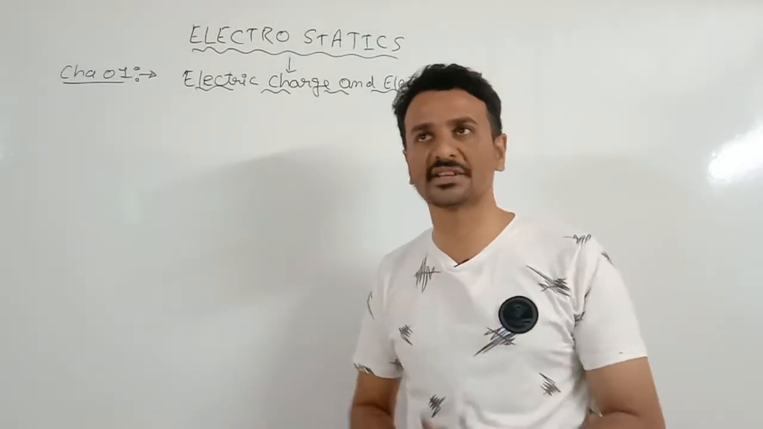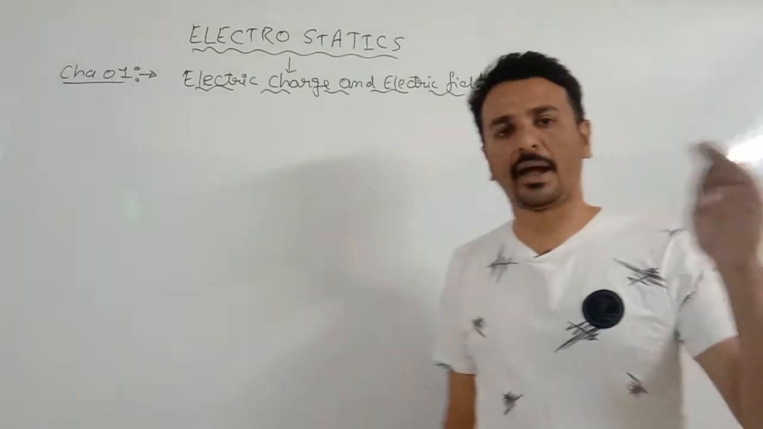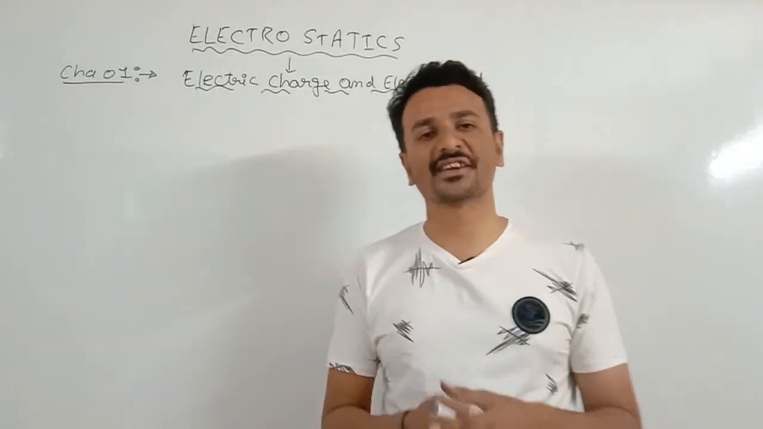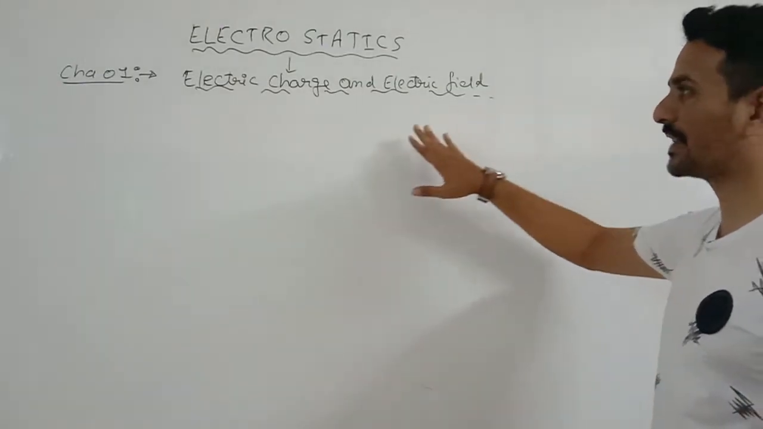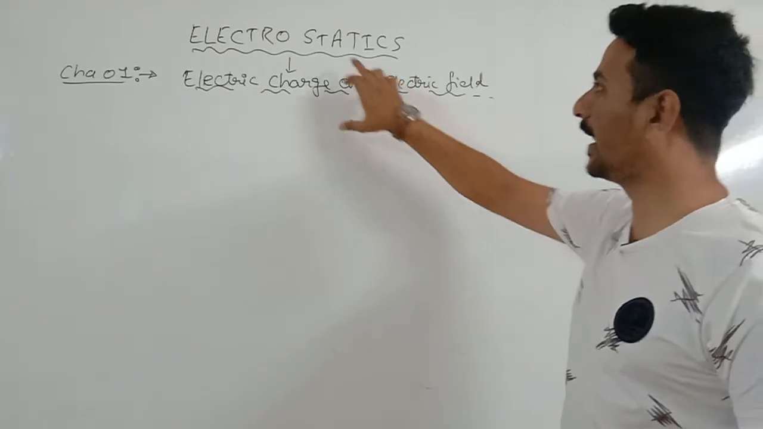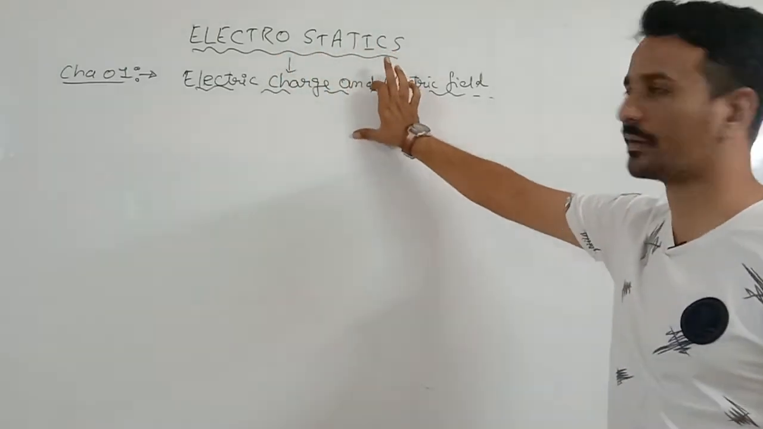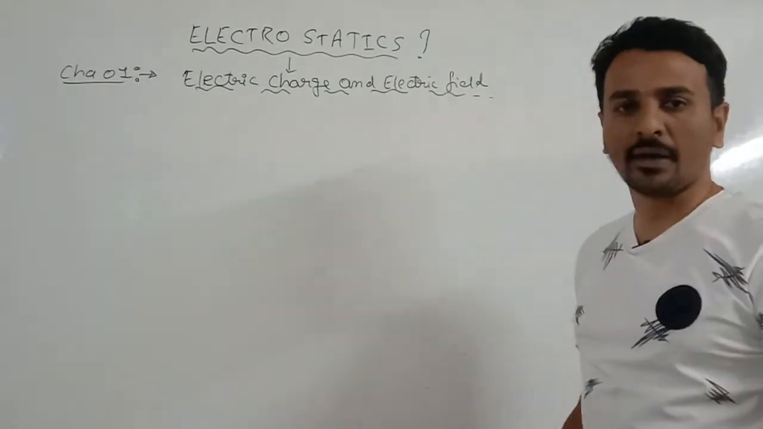First 2-3 chapters will be of electricity, 2 chapters will be of magnetism, and the remaining 2 chapters will be the combination of electricity and magnetism, right? Now, we'll start with chapter number 1, right? Electric charge and electric field and electrostatics, right? Now, what is electrostatics?